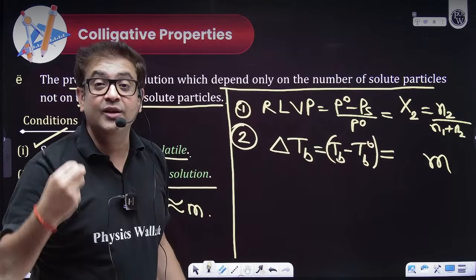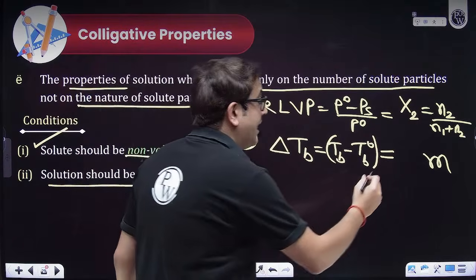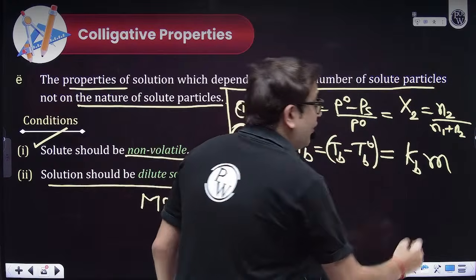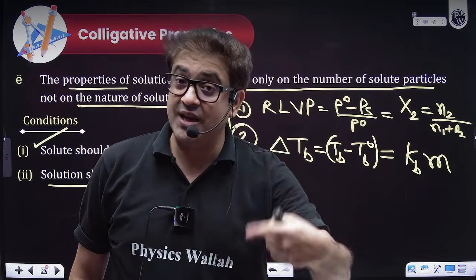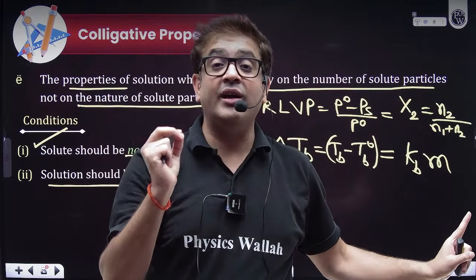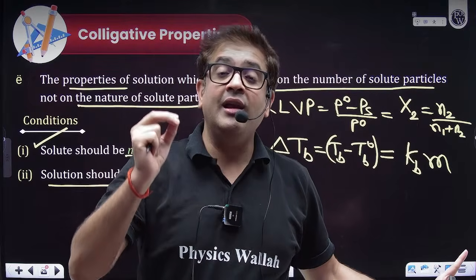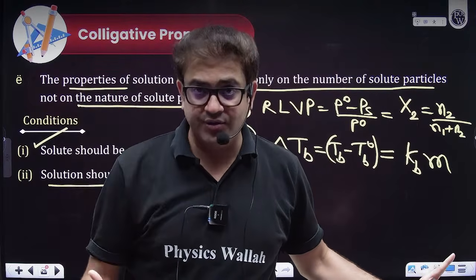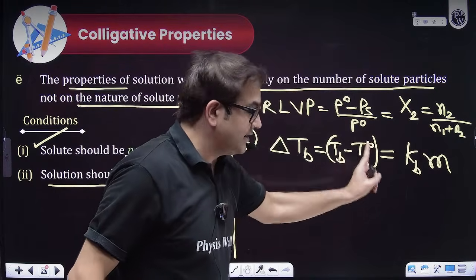The proportionality constant for y equals mx type, so what will be m? The m came out to be a constant which was a characteristic of the solvent. As you change the solvent, this value changed, and in case of boiling, we call it the ebullioscopic constant, as in boiling point elevation constant, or somebody even calls it the molal elevation constant. This is the value of Kb.